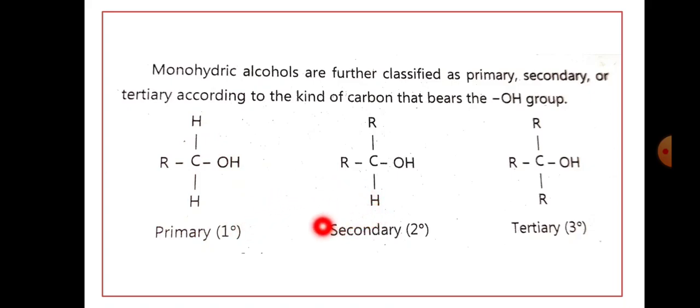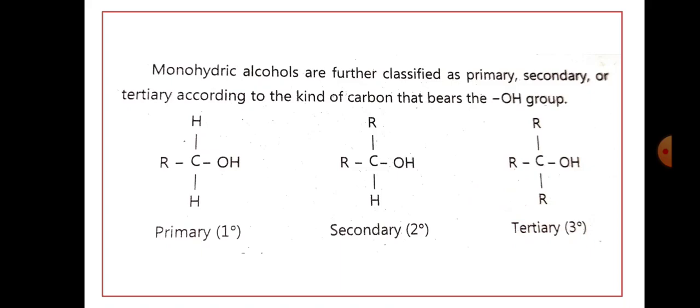Now this is a secondary alcohol. In a primary alcohol, the hydroxyl group is attached to only one alkyl group. A secondary alcohol has 2, that means the hydroxyl group is attached to 2 alkyl groups. If 2 alkyl groups are attached, then it is an example of secondary alcohol. And if the hydroxyl group is attached to 3 alkyl groups, this is 1, 2, 3, then it is an example of tertiary alcohol.